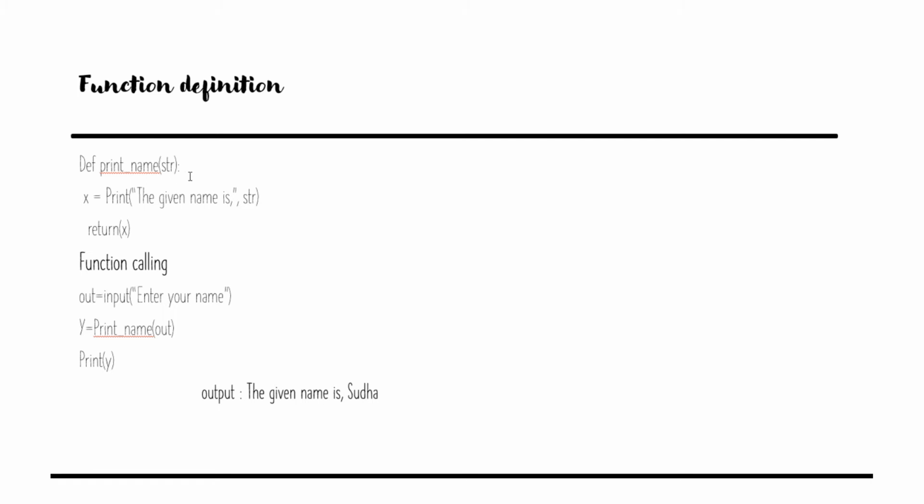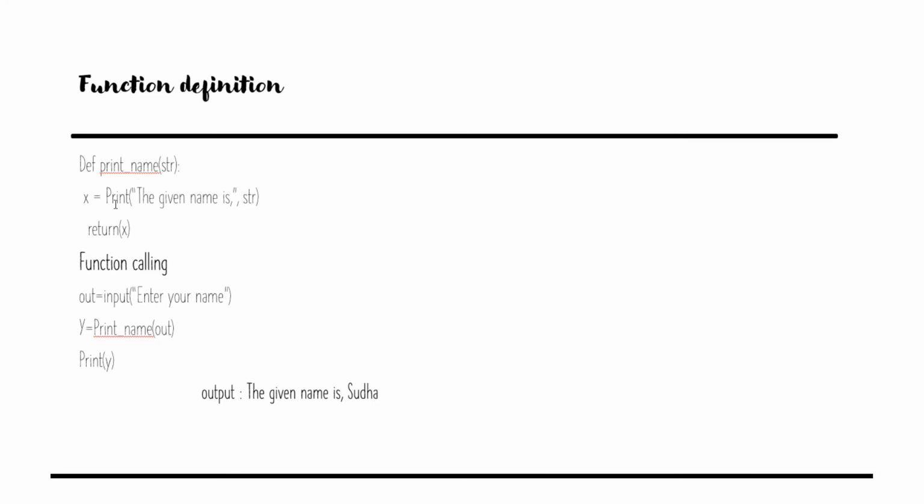You have to give correct syntax while typing any statement, not only the function statement. So here we are defining this function print_name. It will just print whatever name is given. The string is an argument of this function. This is called the argument, and you will get this argument from the calling function.